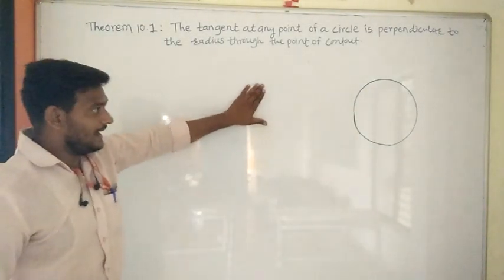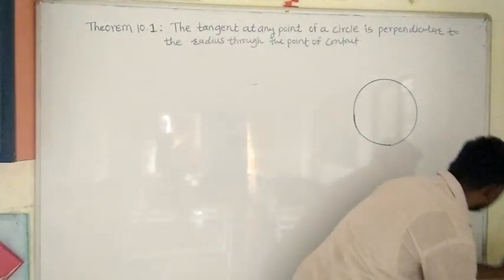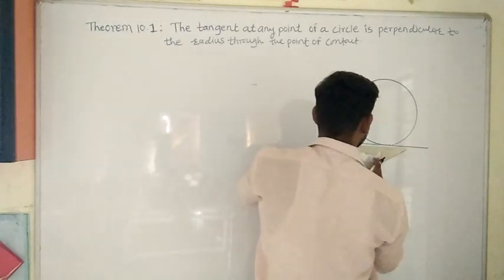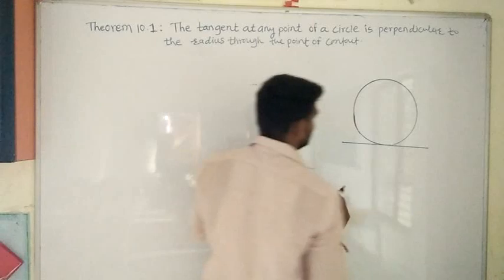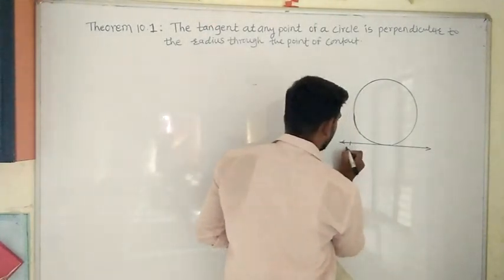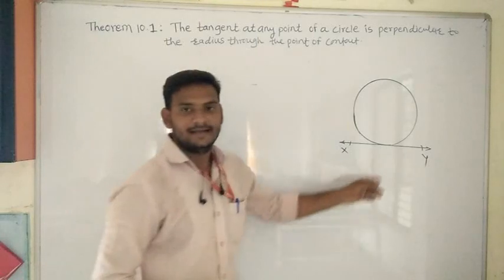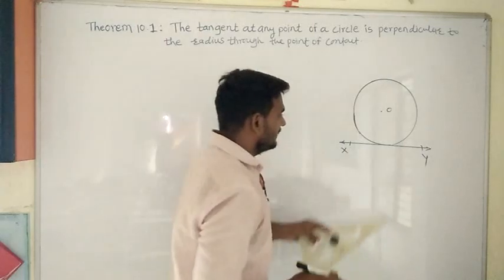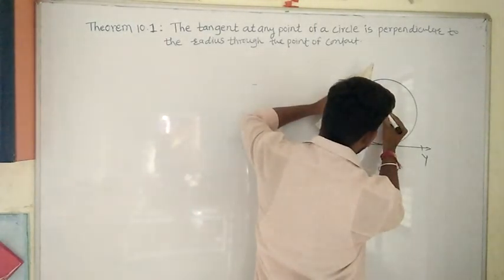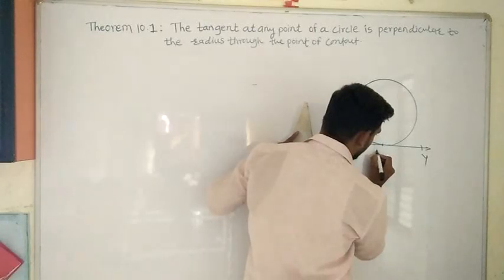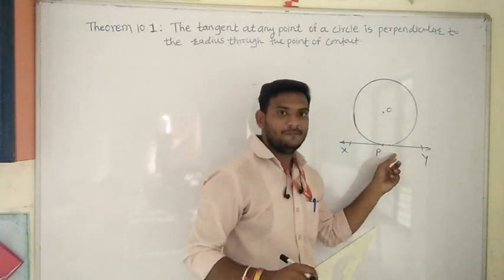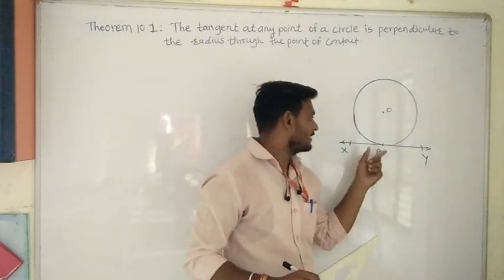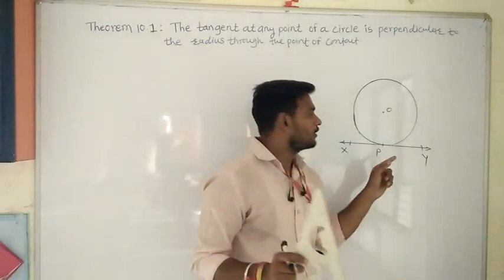This is a circle, and I will draw a tangent to the circle. See here, I will draw a tangent XY to the circle. Let XY be the tangent to the circle with center O, and I will draw a radius. Now, I will assume this as a point P. We know that point P is a point of contact because point P is common to the circle and the tangent also. Therefore, we can call point P the point of contact.